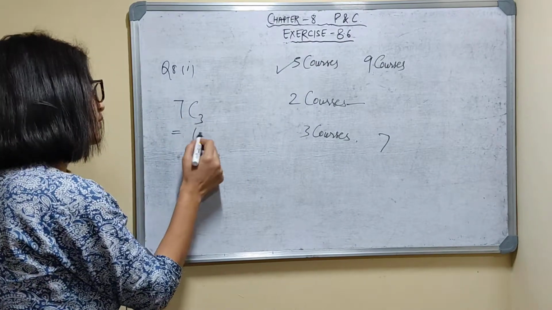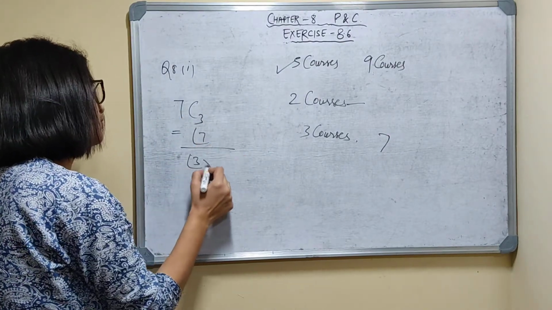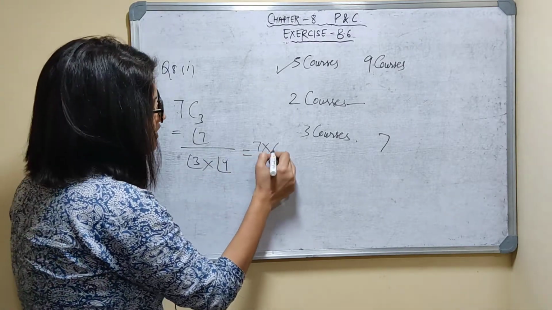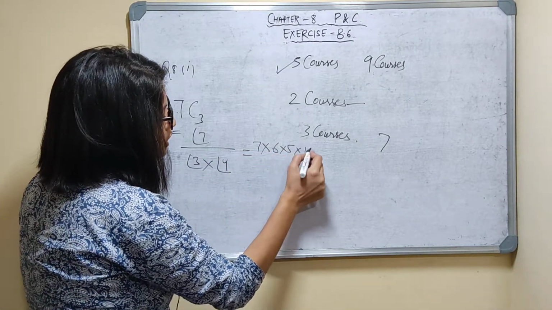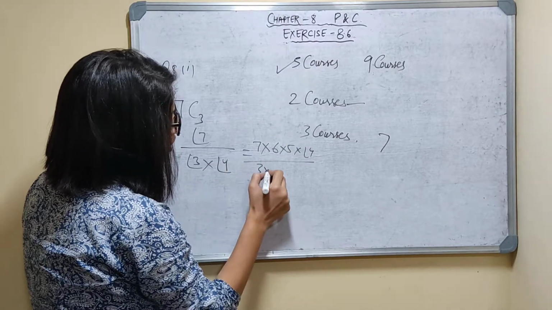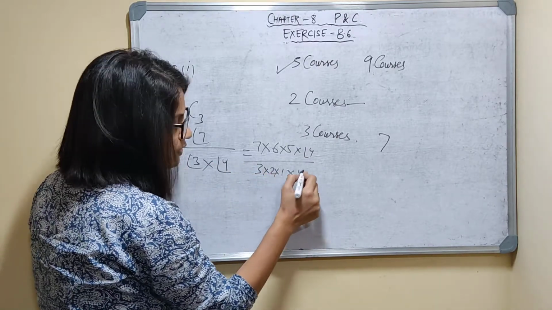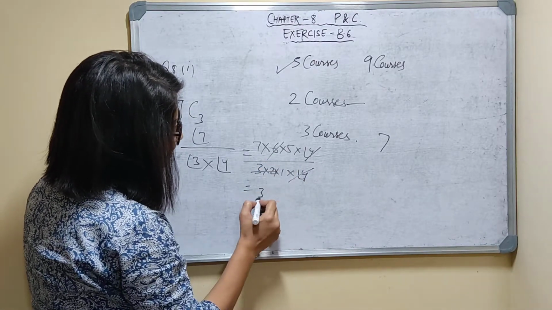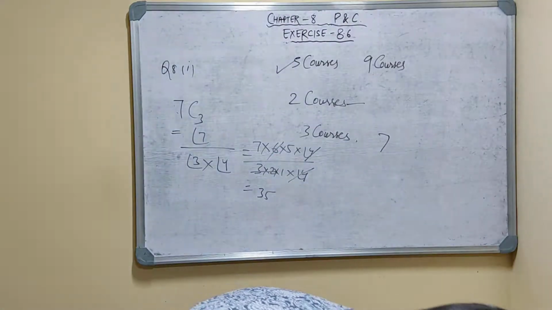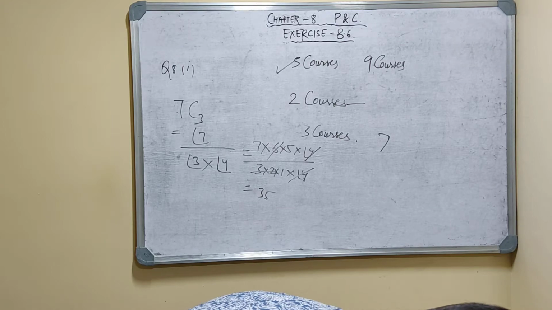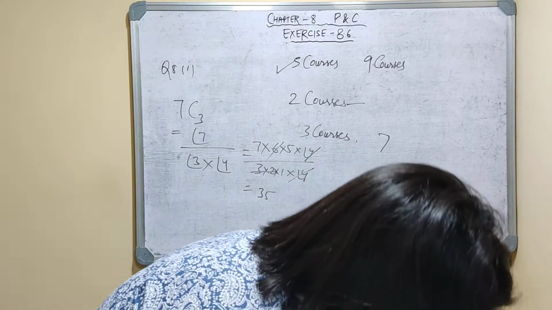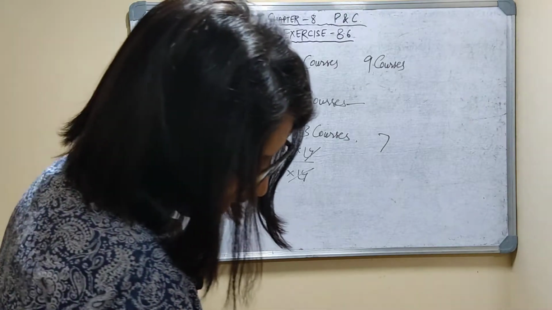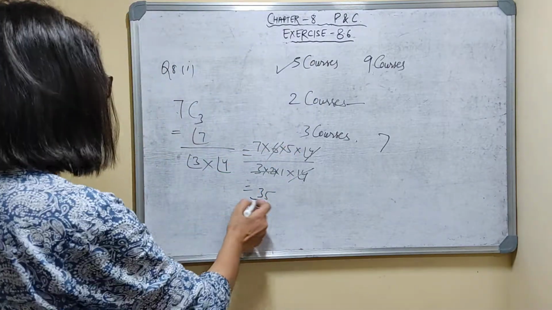7C3 is factorial of 7 upon factorial of 3 into factorial of 7 minus 3, that is factorial of 4. That is 7 into 6 into 5 into factorial of 4 upon 3 into 2 into 1 into factorial of 4. Factorial 4 gets cancelled. 3 2s are 6, 7 5s are 35. So the answer is 35. So a student can choose a program of 5 courses if 9 courses are available and 2 are compulsory in 35 ways.